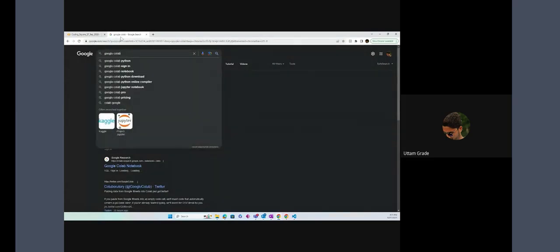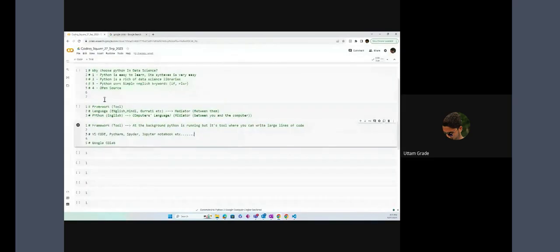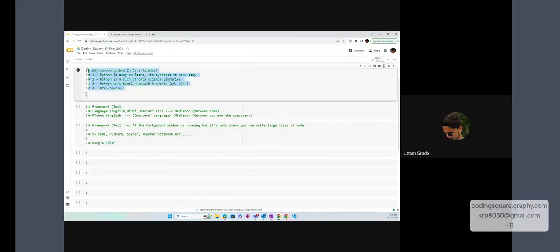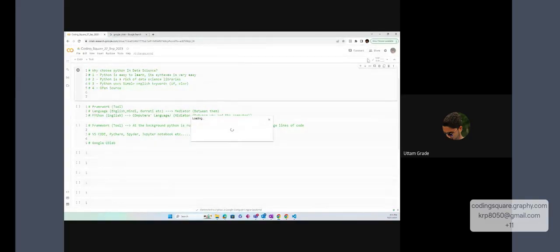But sir, why are we working on this Google Colab? Why not all these? You can work on all these also, not a problem. But if you're working on Google Colab, I can share this code with you easily. This whole Python file, I can share it with you. How? Just go to the share button. Over here, there's a share button. I'll share this link with you. Okay, it's taking time.